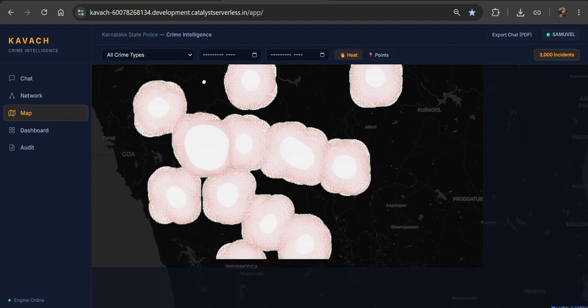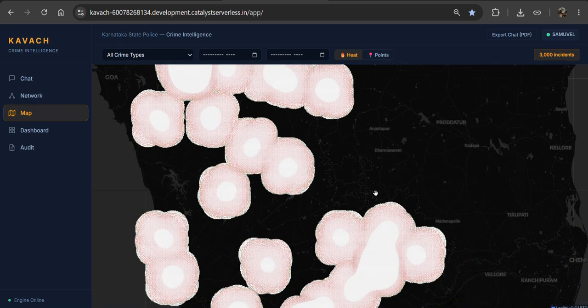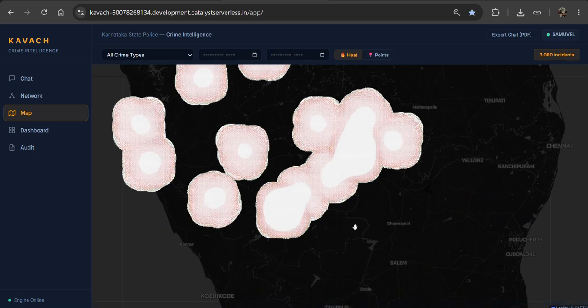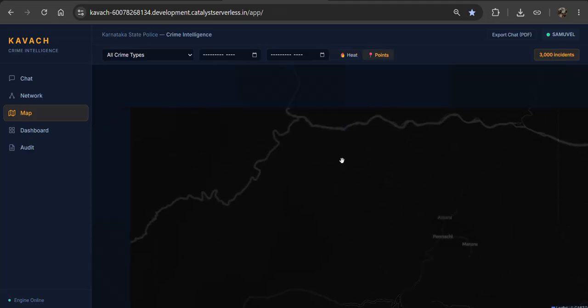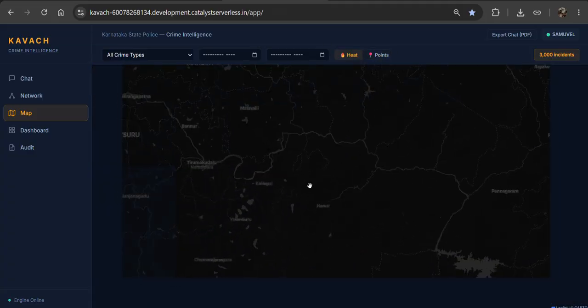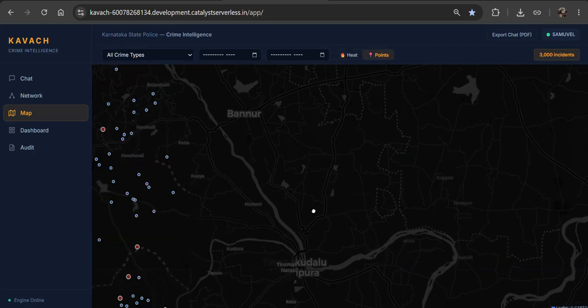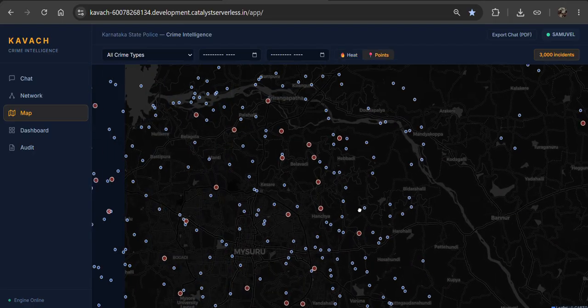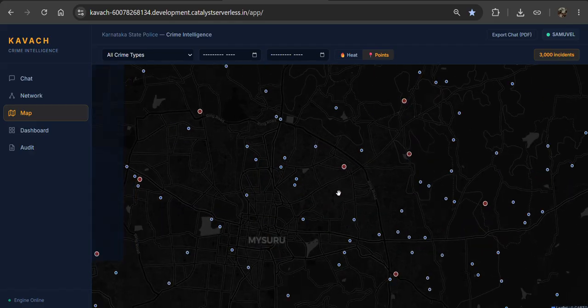And also if you are using this map, for example, if a new police officer joined in this state and wanted to be aware of this state, we can easily find out what things happened in this state.